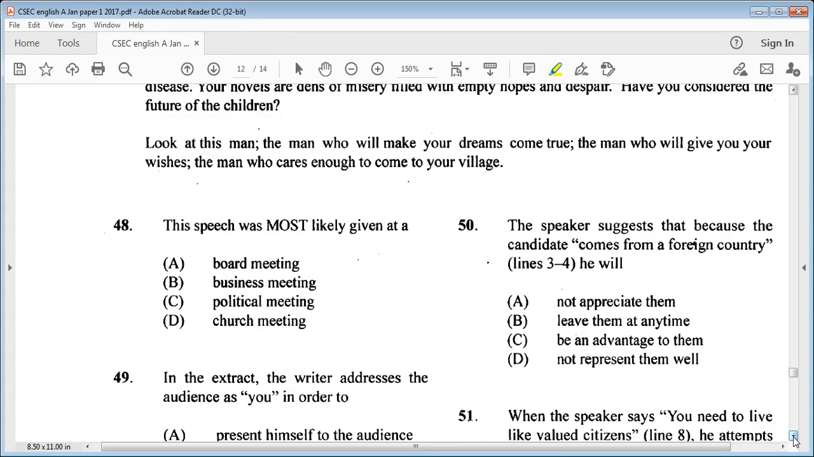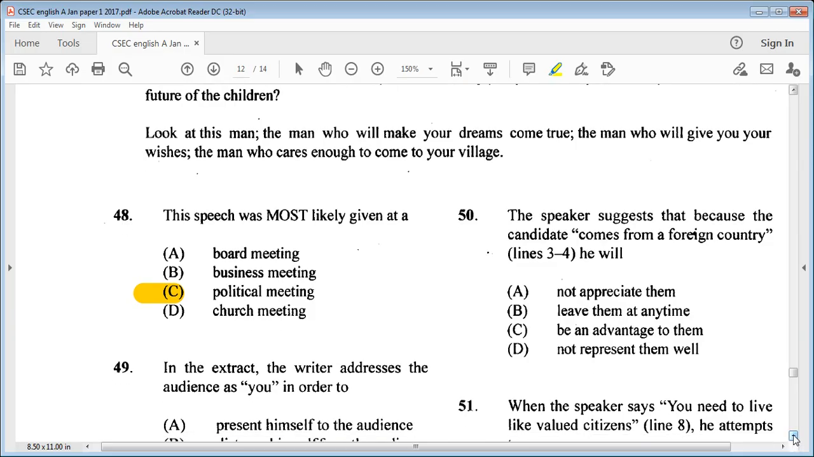Here are the questions. 48 says the speech was most likely given at A, board meeting, B, business meeting, C, political meeting, or D, church meeting. Obviously, it was given at a political meeting because we notice it mentions candidates.